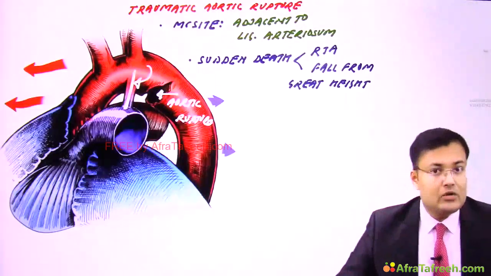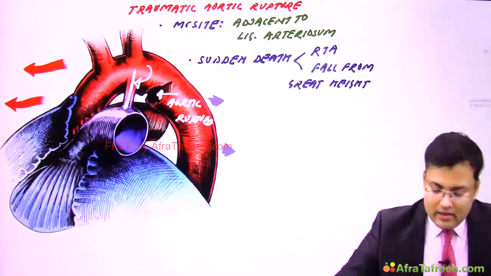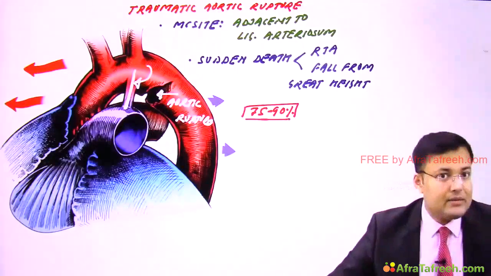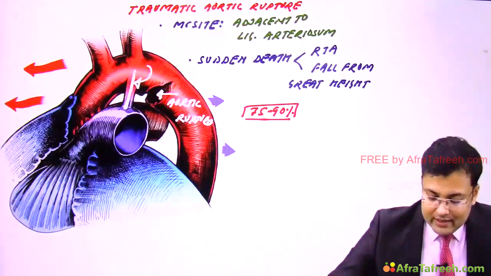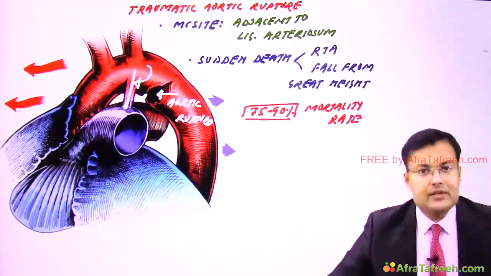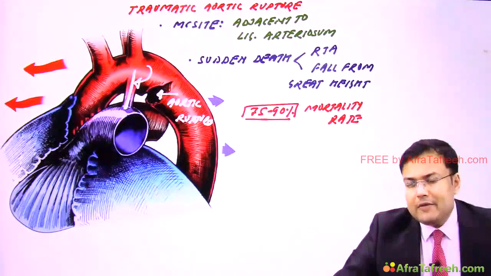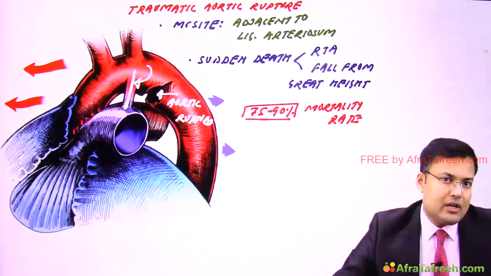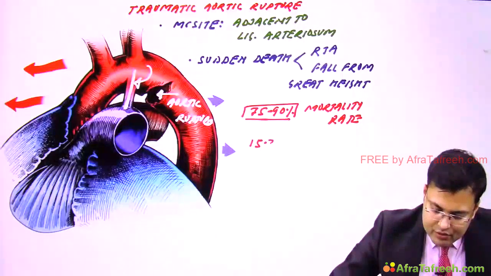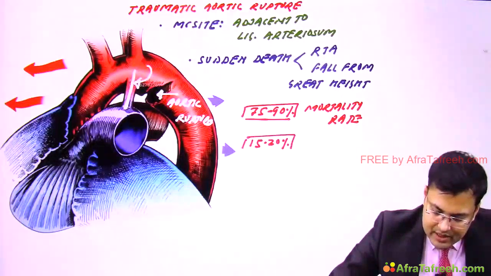Okay, so traumatic aortic rupture is one of the causes of sudden death in patients of trauma. So how much is the mortality rate? You can't believe that the mortality rate of traumatic aortic rupture is 75 to 90%. So it is having very high mortality rate. See, only 15 to 20% patients are brought alive to the hospital.